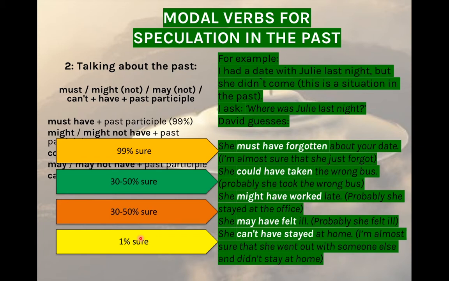So, remember that we use modal verbs for speculating in the past depending on the degree of certainty. We use must have and the past participle when we are 99% sure. We use might have and the past participle or may have and the past participle when we are 30 to 50% sure. And we use can't have plus the past participle when we are sure that something is possible only in a degree of certainty of 1%.